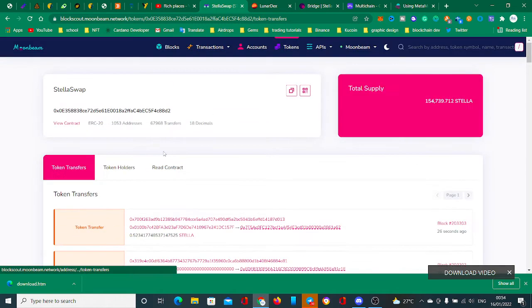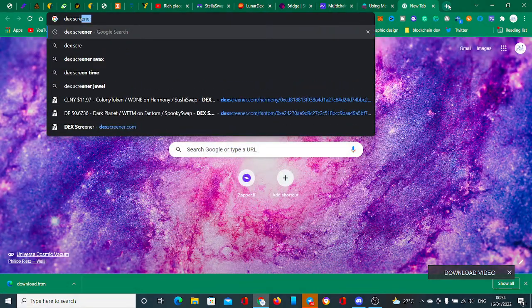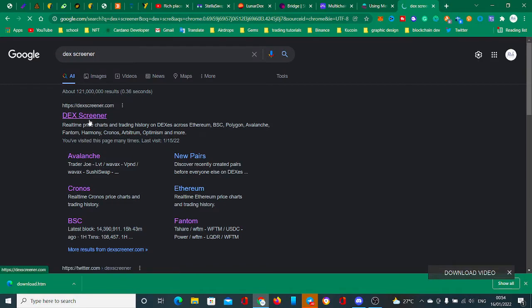Now what you need to do is verify some things, because there's the ability for a token to be approved. There are some tokens that can't be approved, and some tokens that can take your money away. So the next thing is that you need to get yourself used to a platform called Dex Screener. Most of you might be used to shitcoin and you know of the Poocoin app.